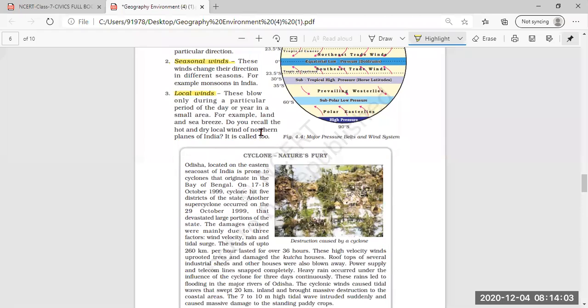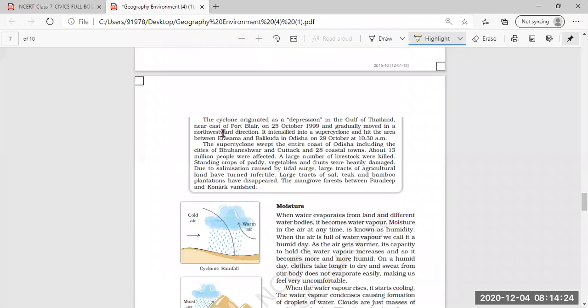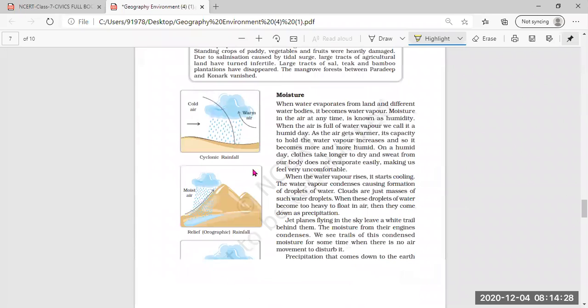And even in India, the wind called loo blows during the summer season, and that is also an example of local wind. Further, we have read about the details of the destruction caused by cyclone, the natural disaster in Odisha, how much destruction it has made in the area of Odisha.